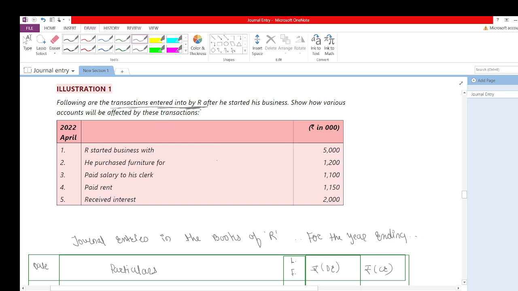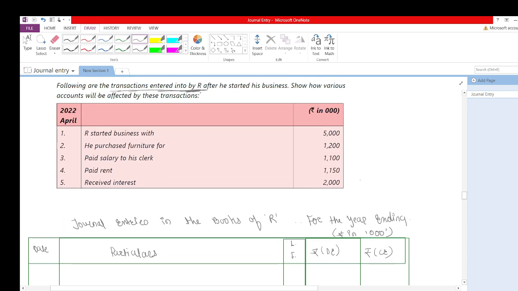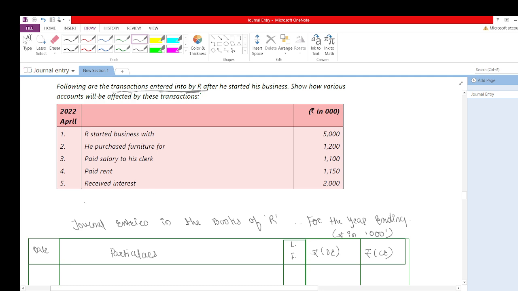So before this we write rupees in thousands. Now what is the first transaction? On the 1st of April 2022, R started business with rupees 50 lakh, or for ease of understanding, I would say R started business with rupees 5,000.